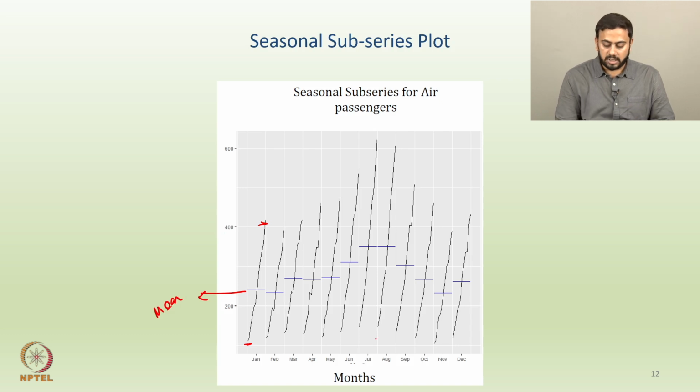Right. So if you see, for example, July or August, again the same thing. So in July over all the years from 1949 to 1960, the extent of the number of passengers is roughly from 100, so let's say this is 100, to something like 600. So one can actually get a range of the particular observation one is trying to estimate in a particular month over all the years, along with the average which is plotted.